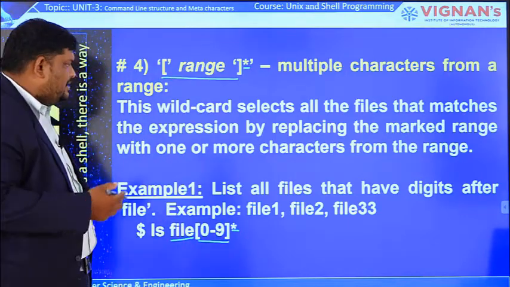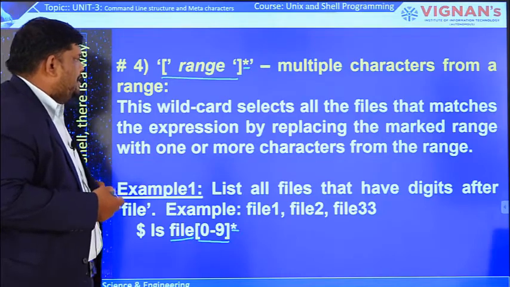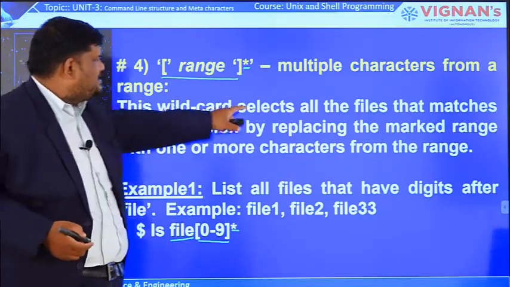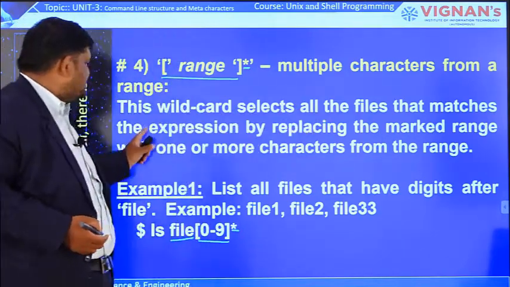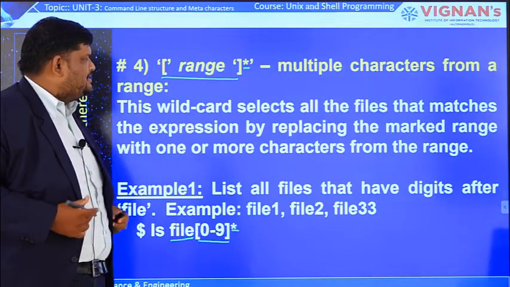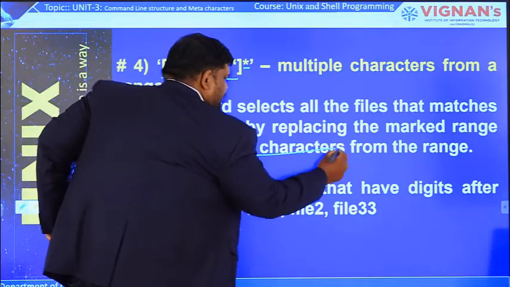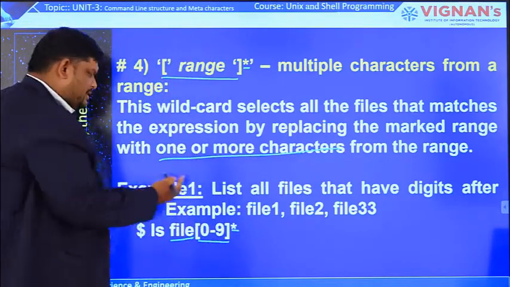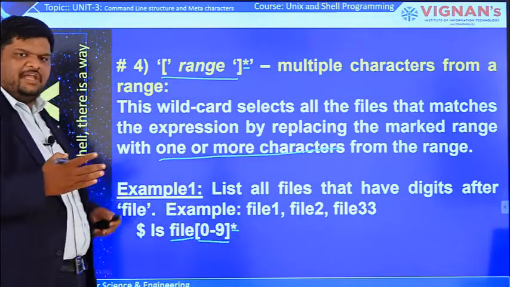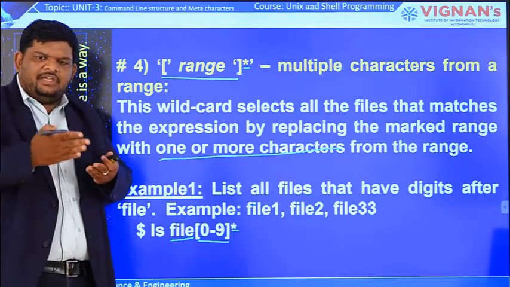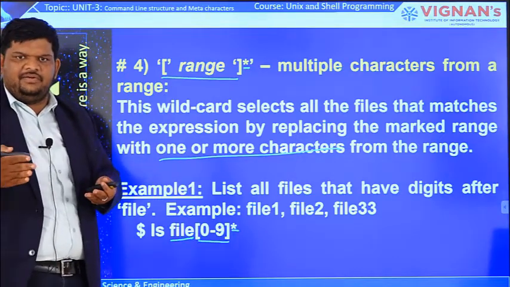This indicates occurrence. If you observe here, this wildcard selects all the files that match the expression by replacing the marked range with 1 or more characters. Previously, 0 to 9 meant only 1, 2, 3, 4, 5, 6, 7, 8, 9. Like that only it would match.